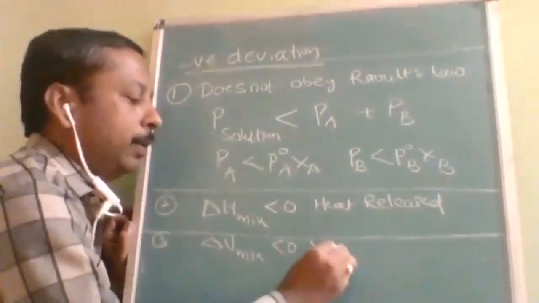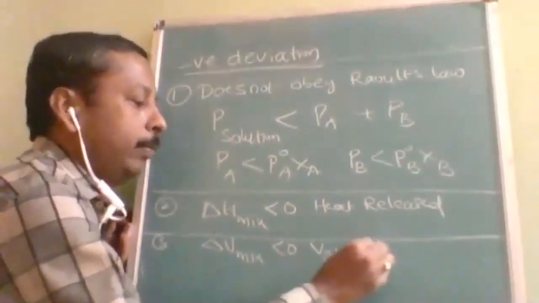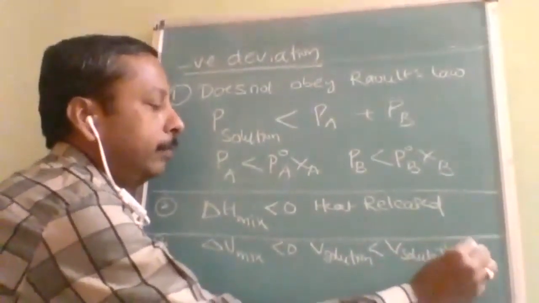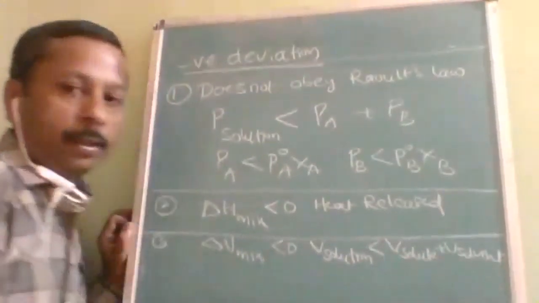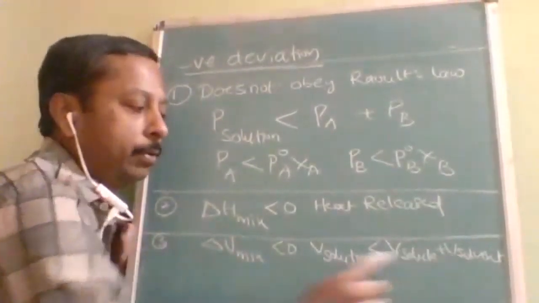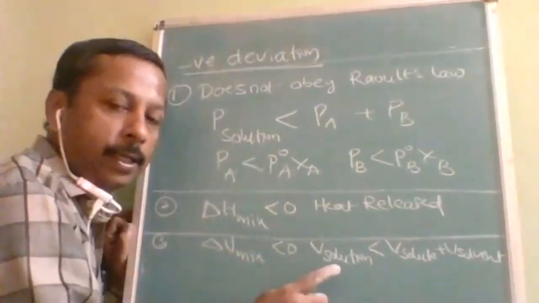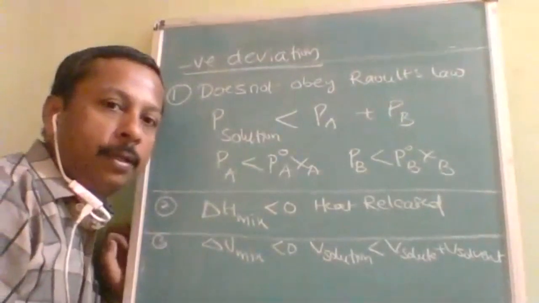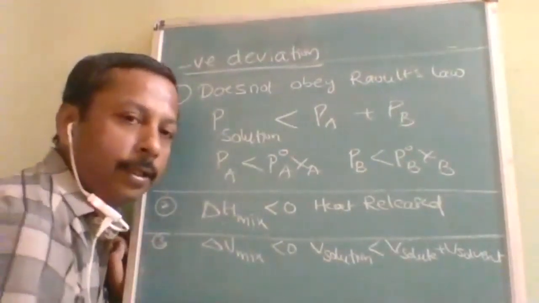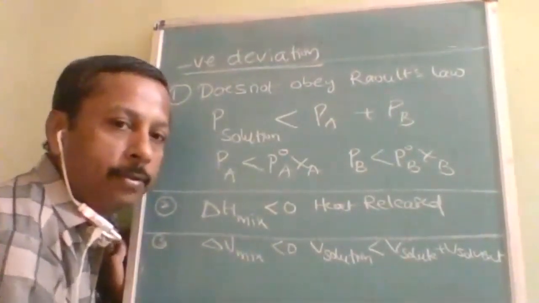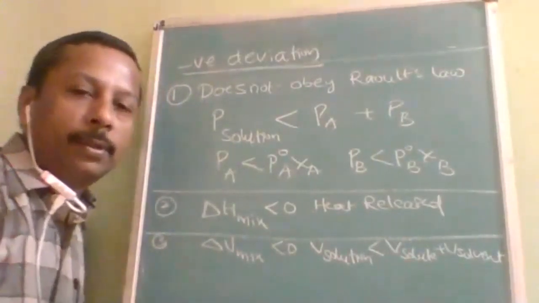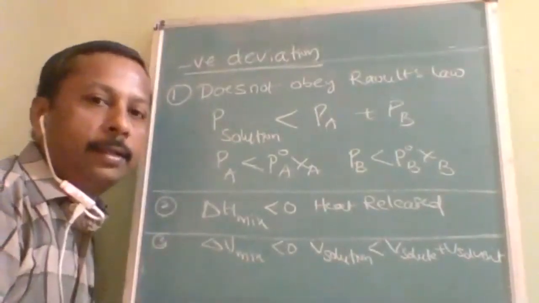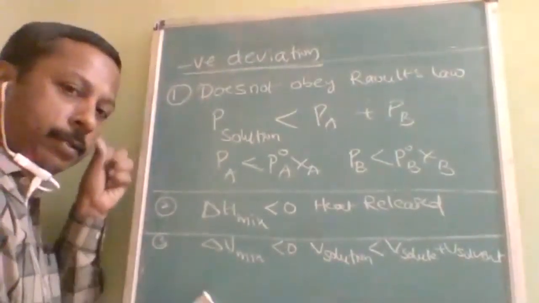That means volume of solution will be less than volume of solute plus volume of solvent. The same logic. 10 plus 40, you should get 50. But how much you will get? Less than 50. Why do you think it is less than 50? Just think. In the positive deviation, volume increased due to decrease in attraction force. Here, what will happen? Volume will decrease due to increase in attraction force. Is it understood, students?